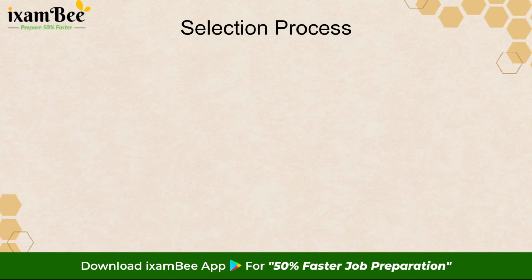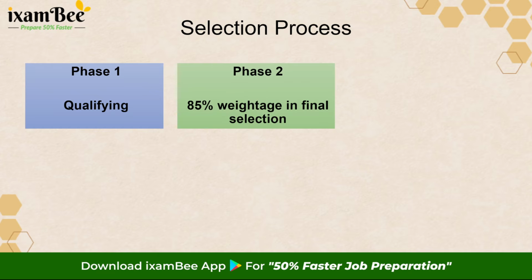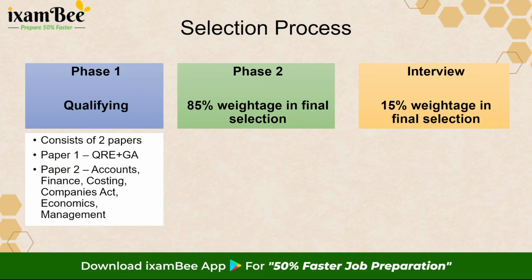To summarize what the selection process is like, this is again based on the last few years recruitment cycle trend. In case any changes happen this year, we'll get to know on 30th October, and of course we will guide you accordingly. So phase 1 is qualifying in nature. Phase 2 is counted for your final selection, and it has an 85% weightage in the final selection, and this is followed by the interview, which is having a 15% weightage in your final selection.